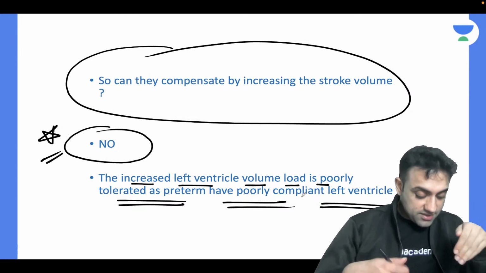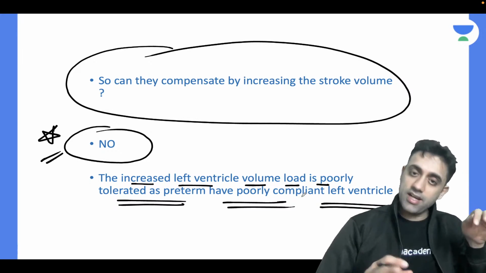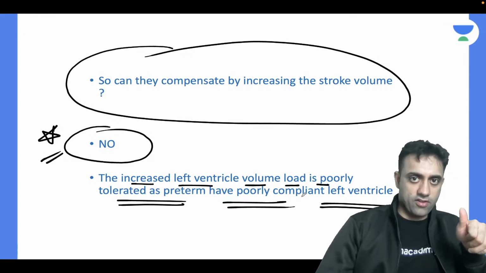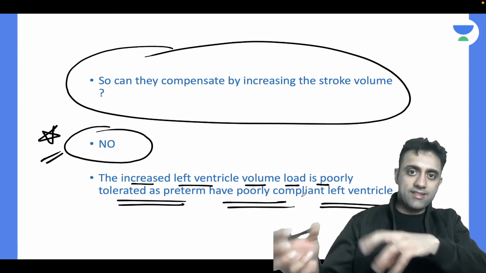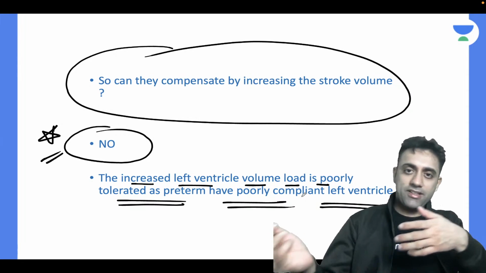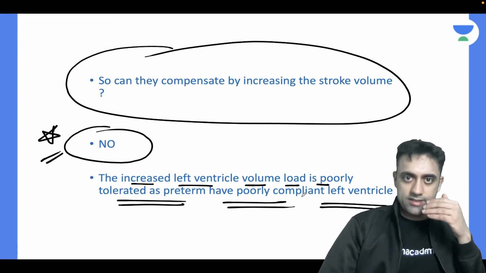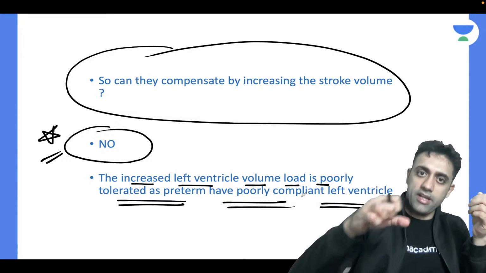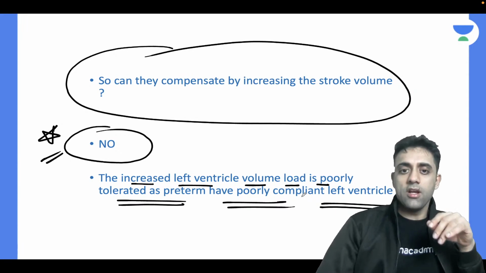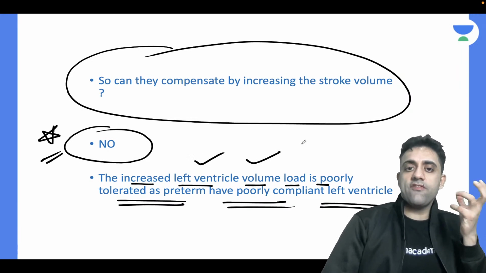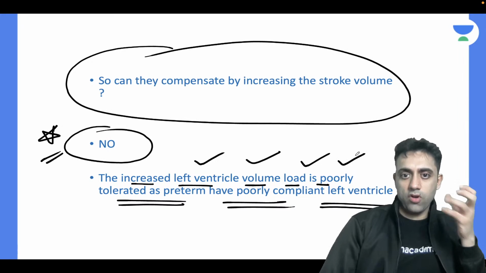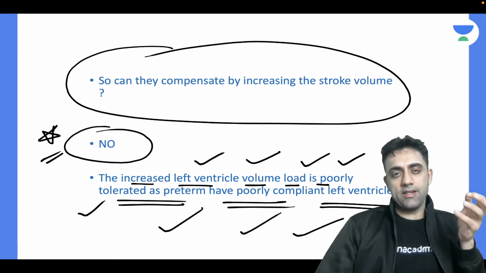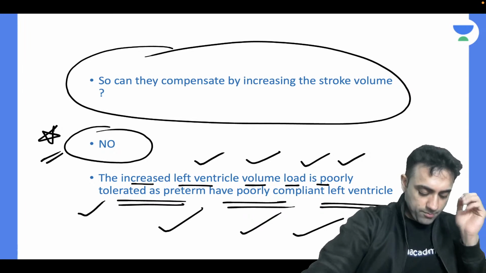Okay, remember that. There is no need to delete the message, no problem if you gave a wrong answer, there is no insult in it. So I repeat again: number one, there is a ductal steal phenomenon. Number two, all the thoracic aorta blood, abdominal aorta blood has been stolen by the ductus arteriosus. But the body has to compensate, right? So will the body increase the stroke volume? Will the body increase the pump of the left ventricle? No. Why? Because again, in a preterm baby, the left ventricle is very fragile. The increased left ventricle volume load is poorly tolerated, as a preterm has a poorly compliant left ventricle.